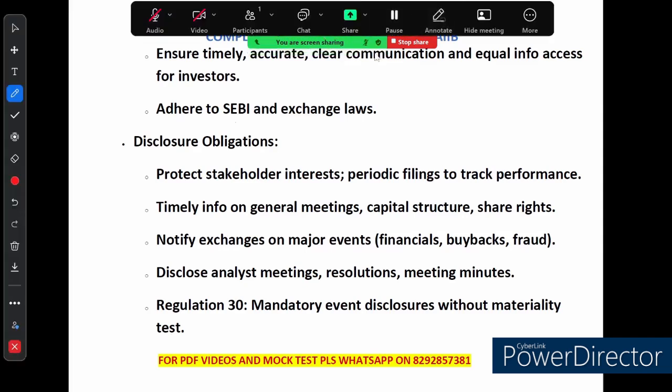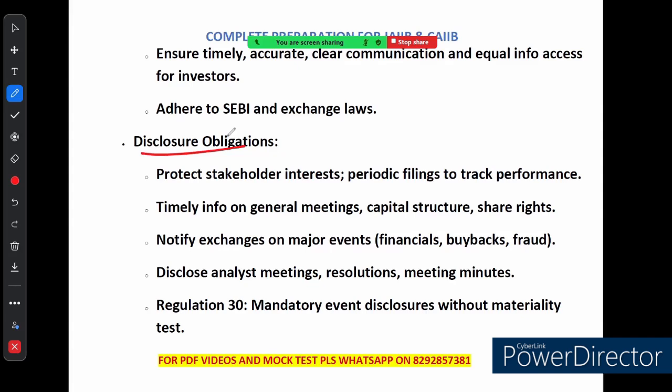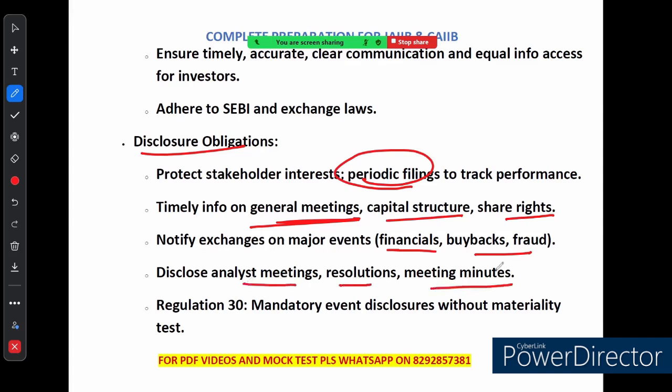If we talk about the disclosure obligation, to protect stakeholders, companies have to file periodic reports that can help track their performance. They need to provide timely updates on general meetings and any change to the capital structure, share rights. For any major event like financial reports, buyback, or a case of fraud, the companies must notify the exchange. They also have to disclose details of the analyst meeting, resolutions and meeting minutes. Now SEBI Regulation 30: under Regulation 30 there are two types of mandatory disclosure.